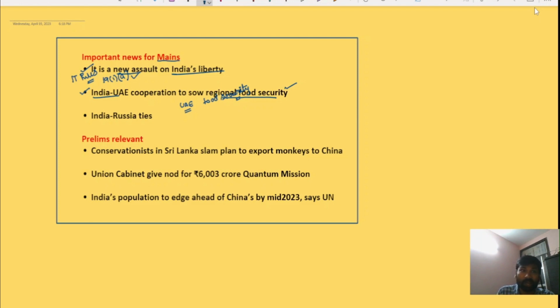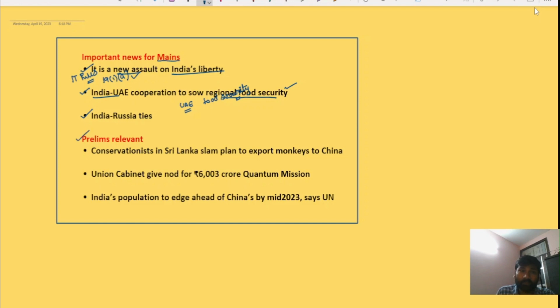And the next news article is India-Russia ties. India-Russia ties are very important because Russia is one of the major defense suppliers for India, and in the recent past Russia has also become a major supplier of hydrocarbons to India. So, in this context, we will also analyze and understand India-Russia ties.